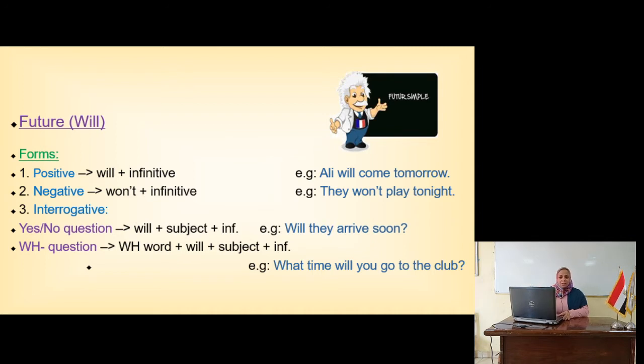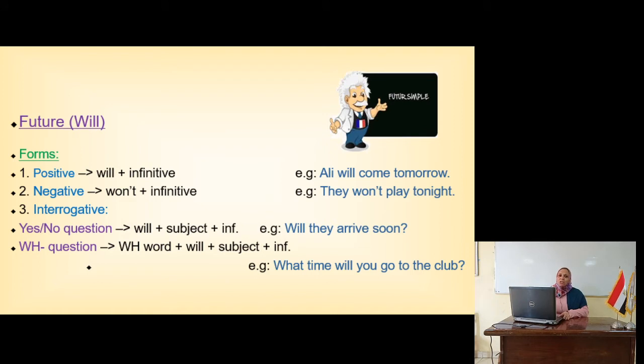Okay, for the negative, what's the negative of will? Exactly, will not or won't. So this will be Ali won't come tomorrow. That means he will not come tomorrow. And there's another example here. They won't play tonight.